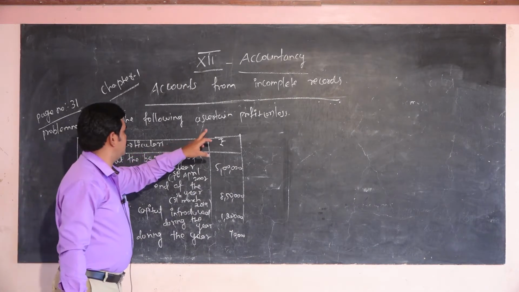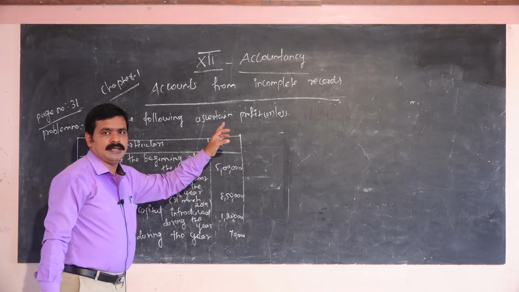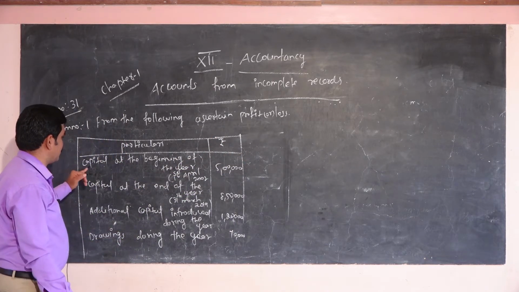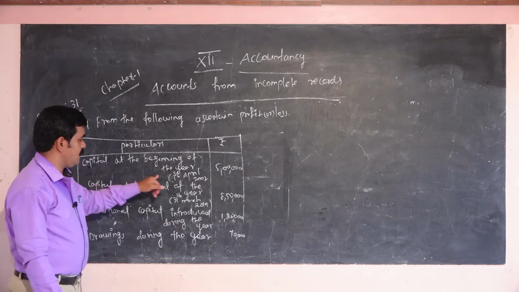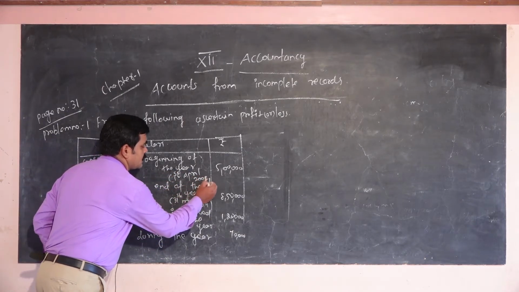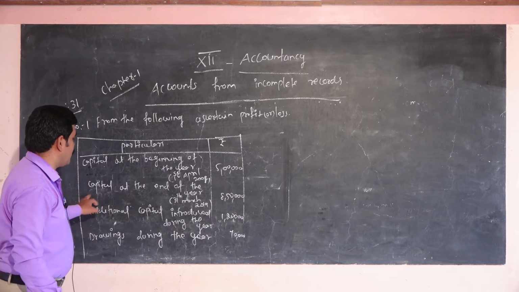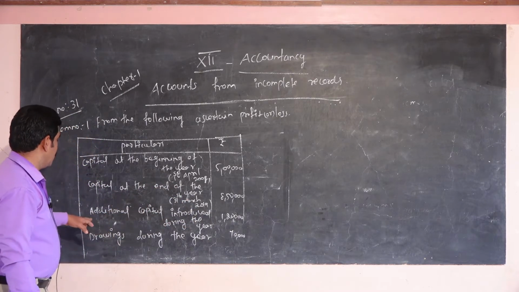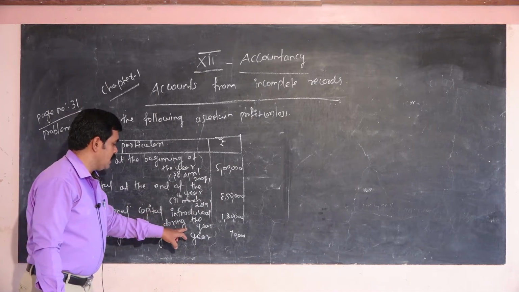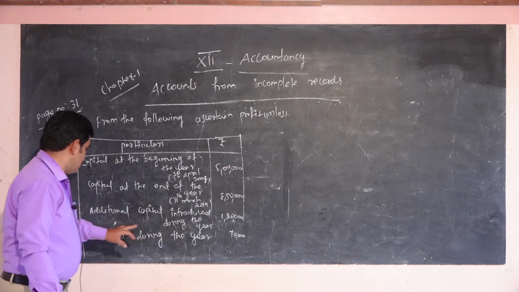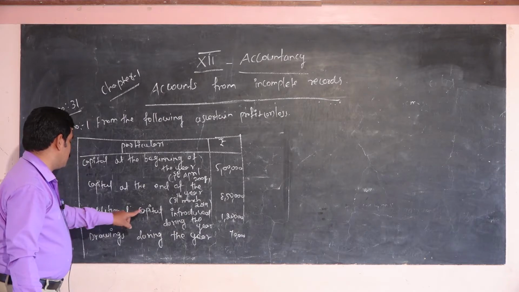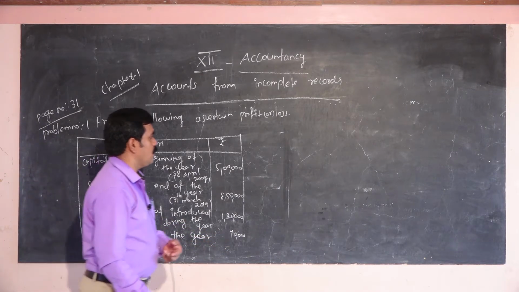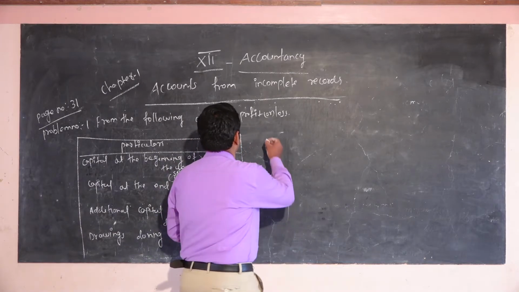Page number 31, problem number 1. From the following particulars, you have to ascertain profit or loss. These are the particulars. The first one is capital at the beginning of the year, the first day of 2018, that is the opening capital. Capital at the end of the year, 31st March 2019, that is the closing capital of the year. Additional capital introduced during the year, and drawings during the year 70,000. So now we are going to solve the problem.